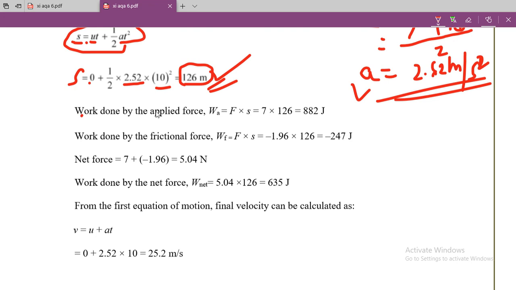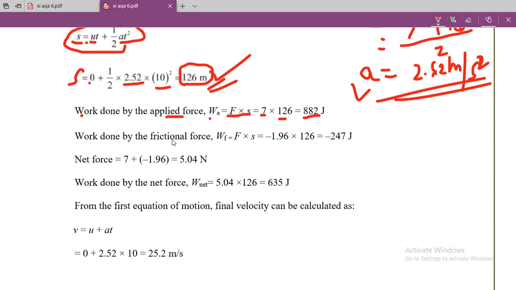Now work done by applied force, that is W is equal to F into S. So this is force, that is 7 Newton, and displacement is 126 meter, so it is 882 joule. This is work done by the applied force.